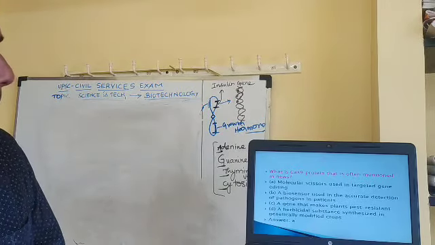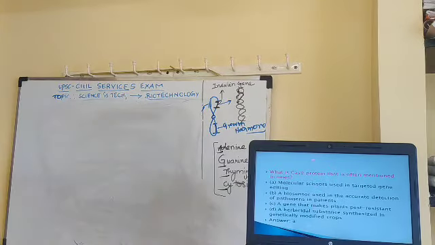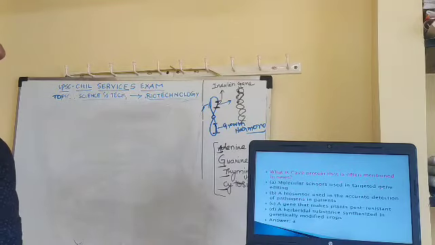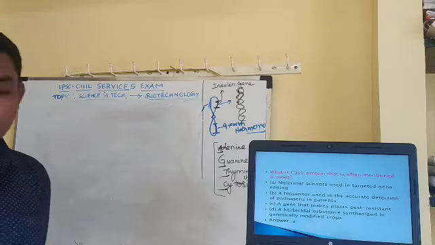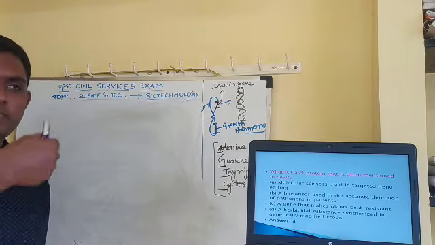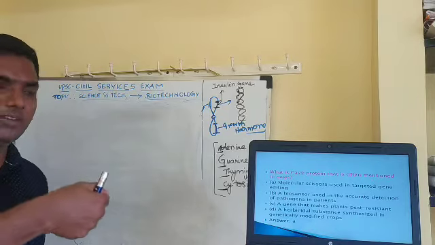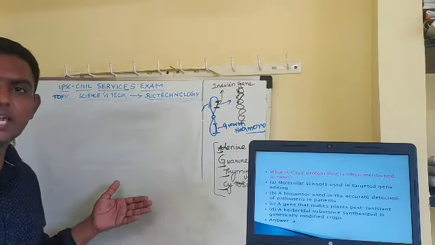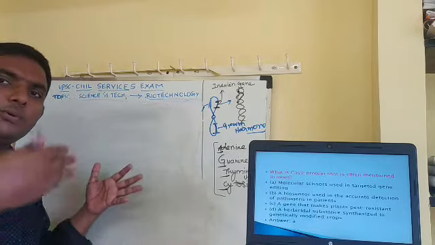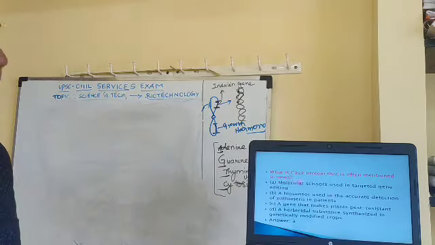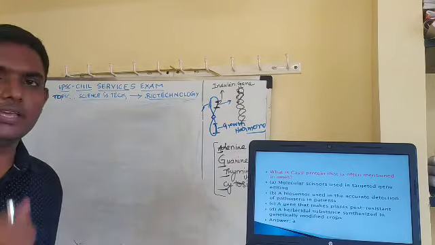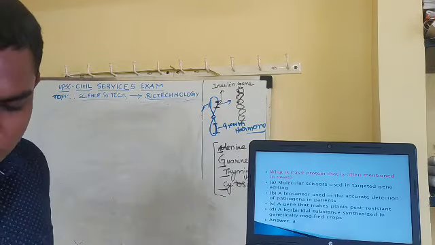Then this question: what is the Cas9 protein that is often mentioned in the news? That's statement 1, option A. Cas9 protein, a molecular scissor used in targeted gene editing. Yes, you can edit the gene. I said you take a specific guide RNA, it goes and binds to the DNA, it can make a chop, and after that you can add your desired gene. So it is a molecular scissor used for targeted gene editing. Biosensor, pest resistant, all those are irrelevant options. Your option 1 will make it clear. Okay, so this is about the CRISPR-Cas9 system.